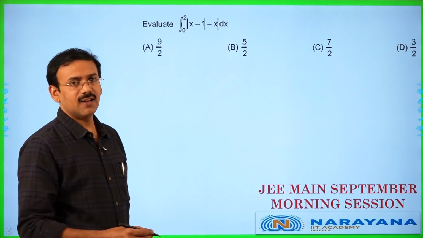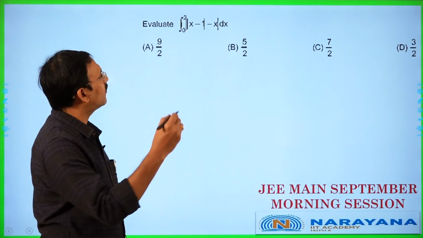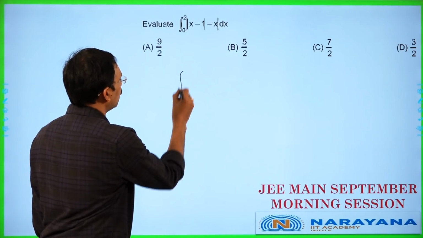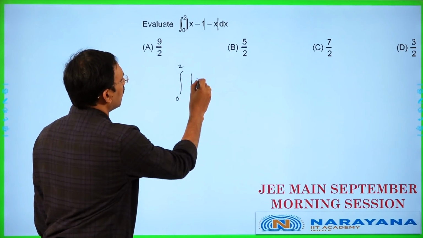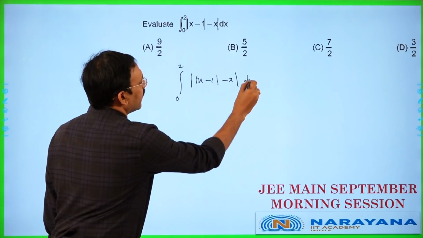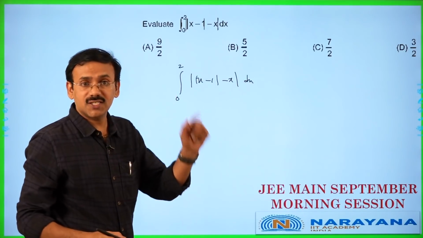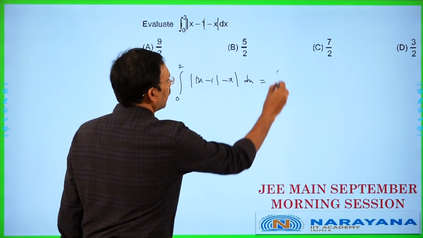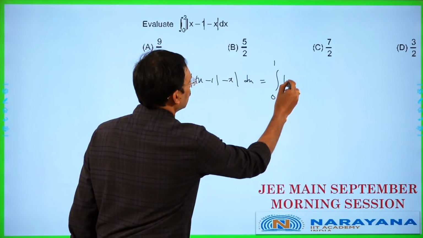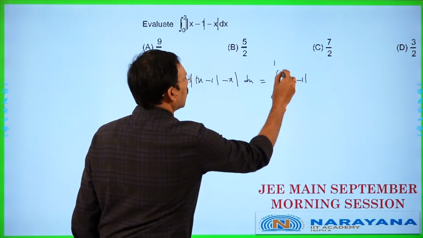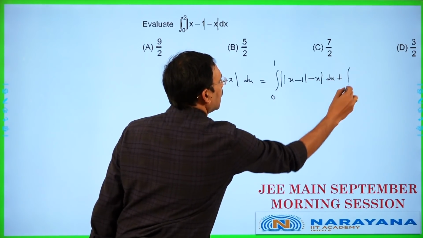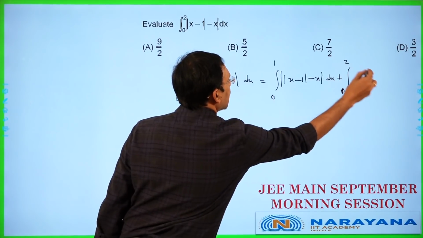Evaluate the definite integral 0 to 2 modulus of mod x minus 1 minus x dx. You see, this is integral 0 to 2 modulus of x minus 1 with modulus minus x dx is given. Since this modulus definition changes at 1, break this definite integral at 1, integral 0 to 1, this is going to be modulus of x minus 1 with modulus minus x dx plus integral 1 to 2, the same function